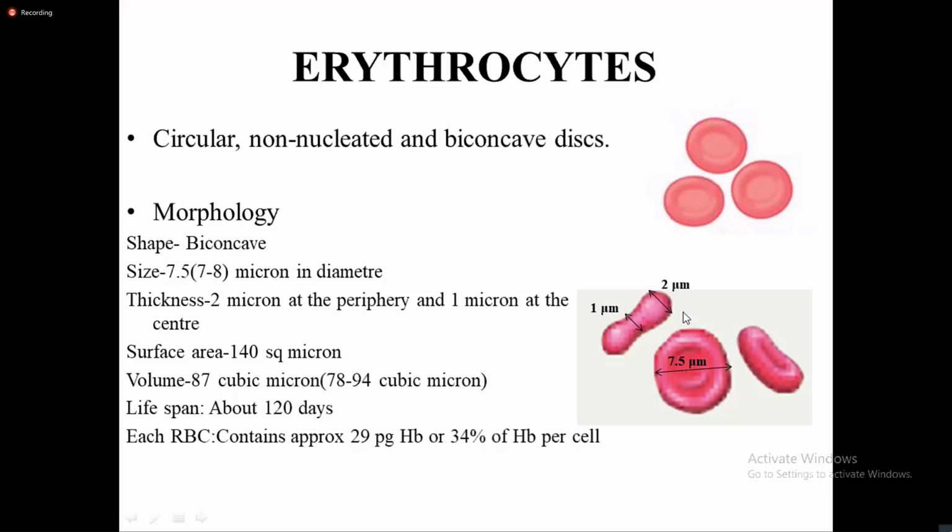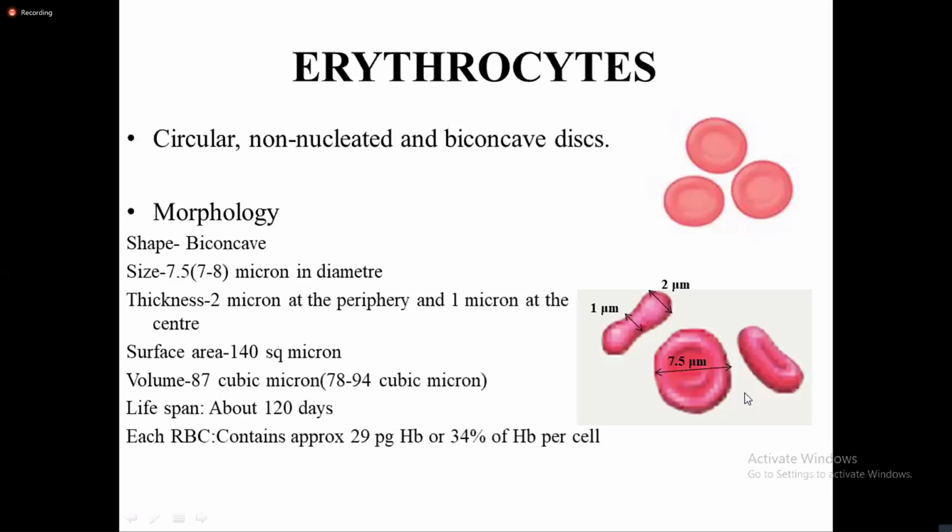And the reason for this structure is, how does it help the erythrocytes to do their function? Why is this type of structure important for erythrocytes? So your particular biconcave disc-like cell is important for the function of RBC.